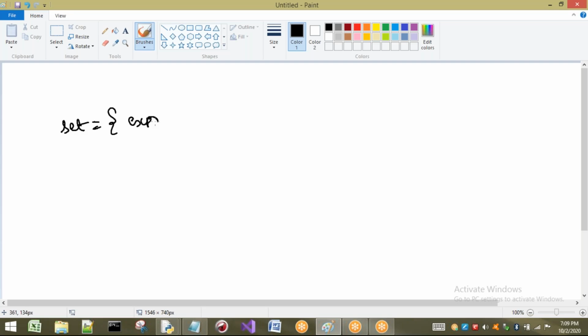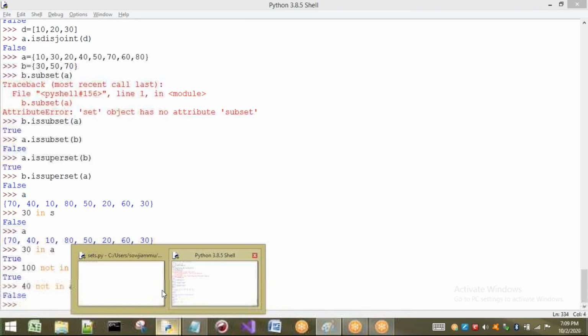Here we write expression for some x in sequence. As we have seen in list comprehension, the same concept is applicable here also. Just I will take one small example. With this, the concept of sets will be completed.